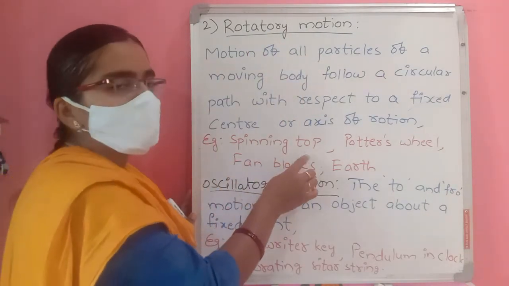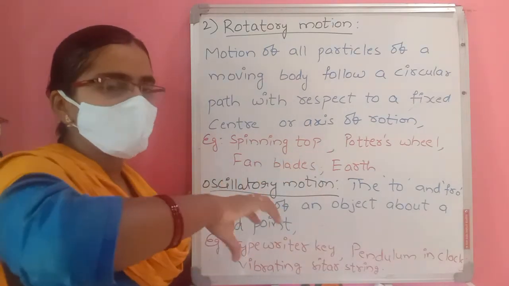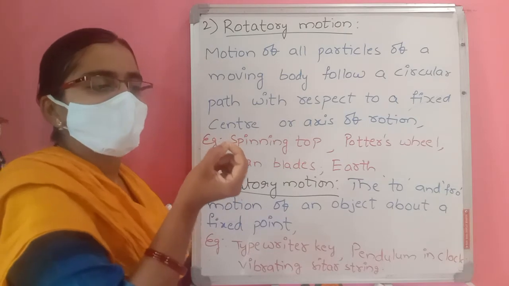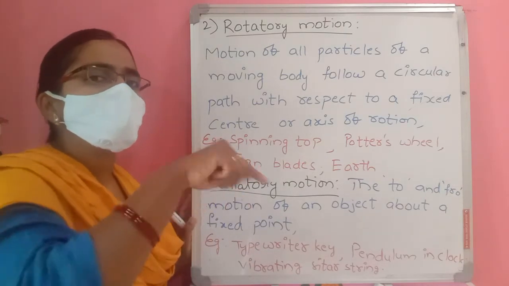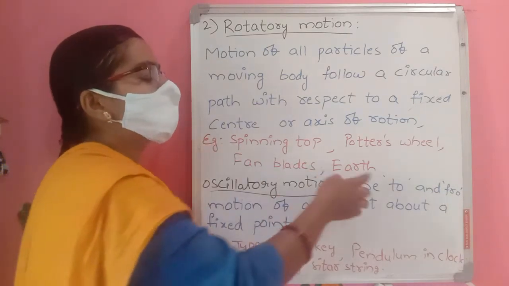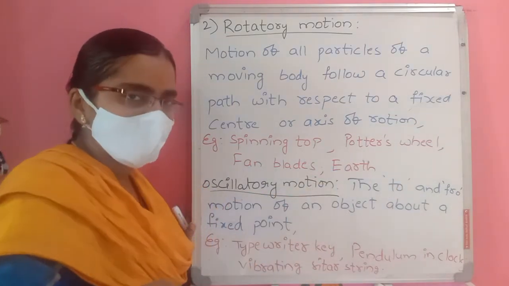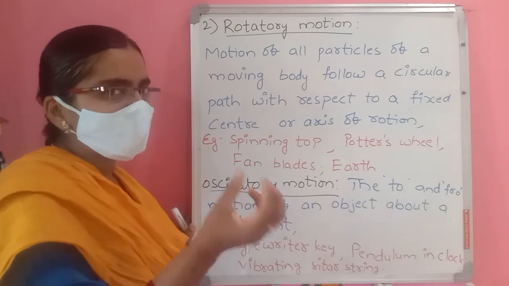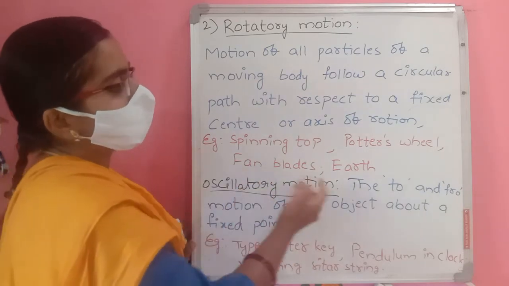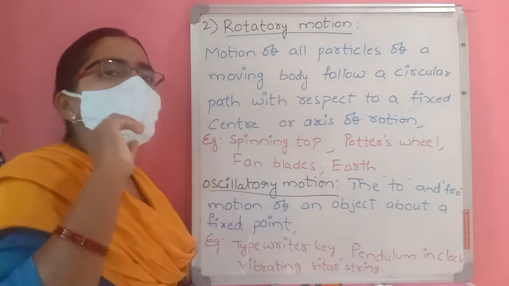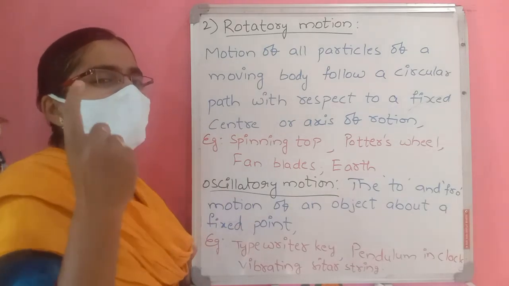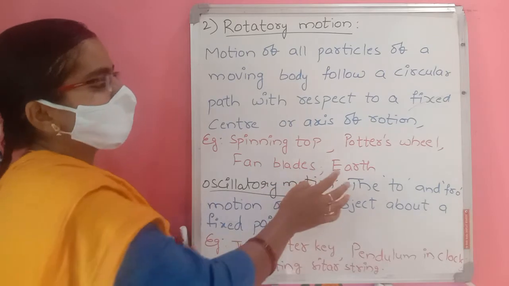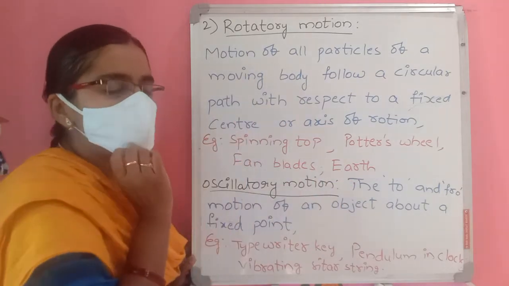Spinning top, that is also the same. With a center, it rotates. It covers a circular path. Potter's wheel, the wheel that makes pots, also rotates in a circular path with a fixed center. Fan blades, and the earth also, rotate around a fixed center. Always it covers a circular path. So all these are rotatory motion.